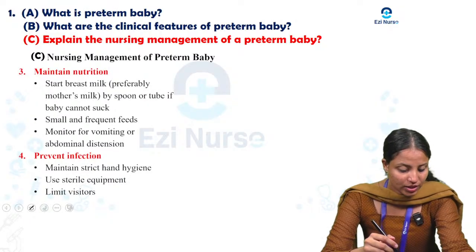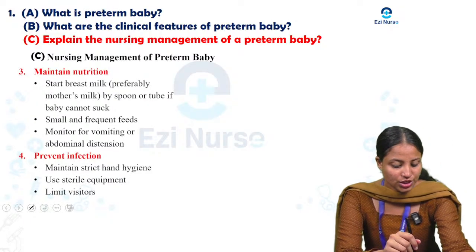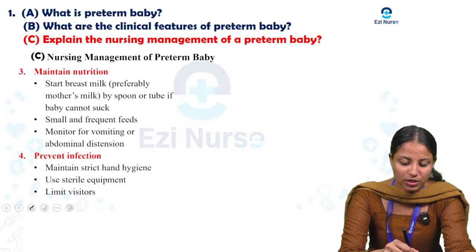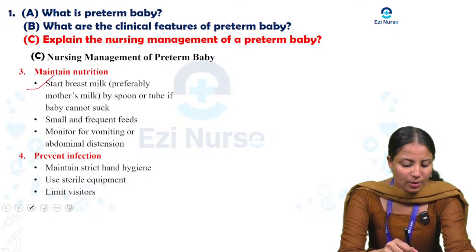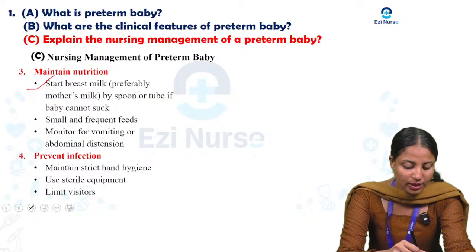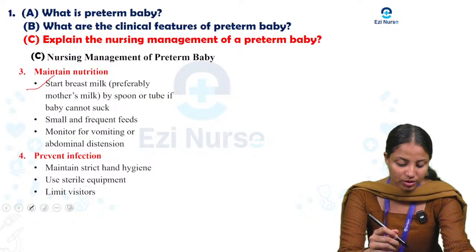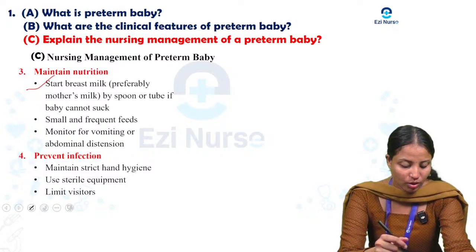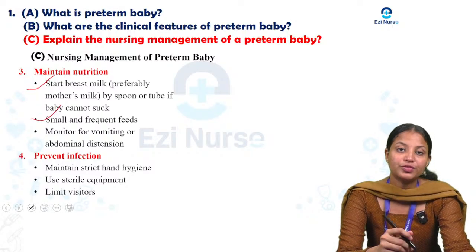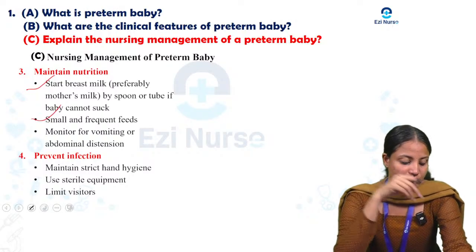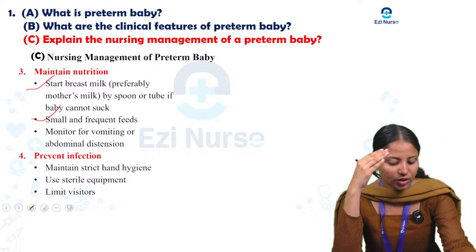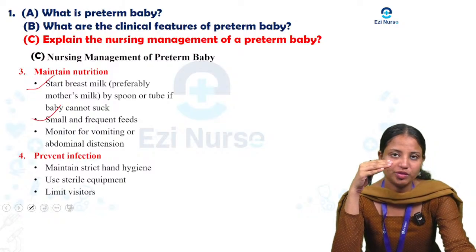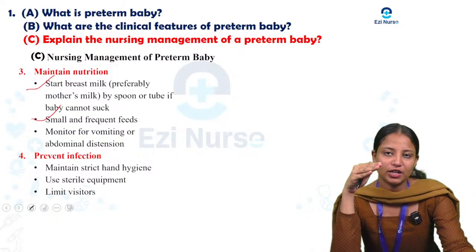Okay, next we can see maintain nutrition. Start breast milk, preferably mother's milk, by spoon or tube if the baby cannot suck. Next, small and frequent feeds should be given, at proper timing, for example every half an hour.